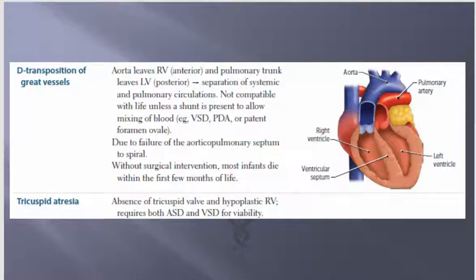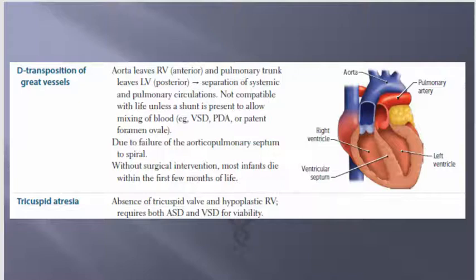Due to failure of the aorticopulmonary septum to spiral, and remember you have to have a spiral in order for the aorta and the pulmonary arteries to be bifurcated and to move blood separately. Without surgical intervention, most infants will die within the first few months of life.